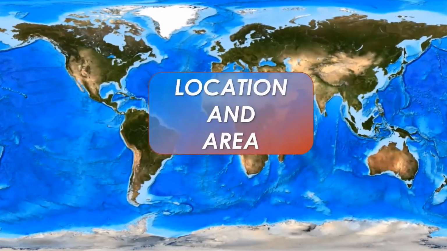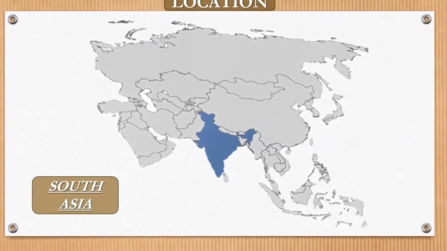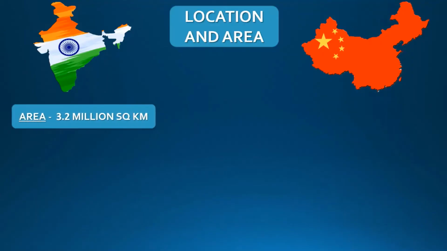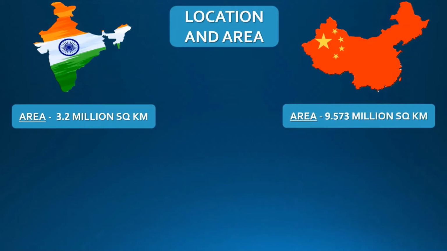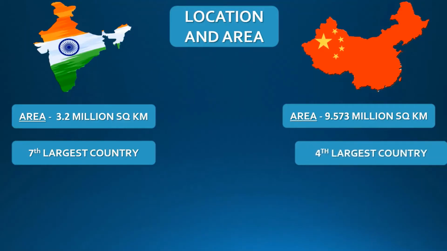Now let's talk about the location and area of both these countries. India is a country located in South Asia, whereas China is a country located in East Asia. India has an area of 3.2 million square kilometers, whereas China has an area of 9.5 million square kilometers. India is the seventh largest country in the world, whereas China is the fourth largest country in the world.